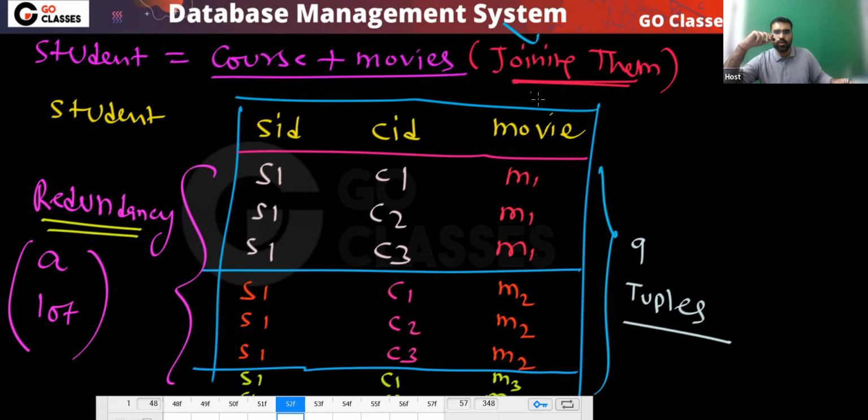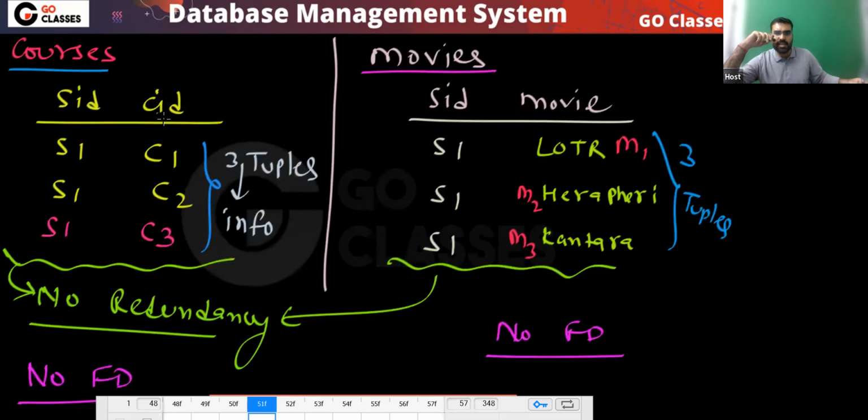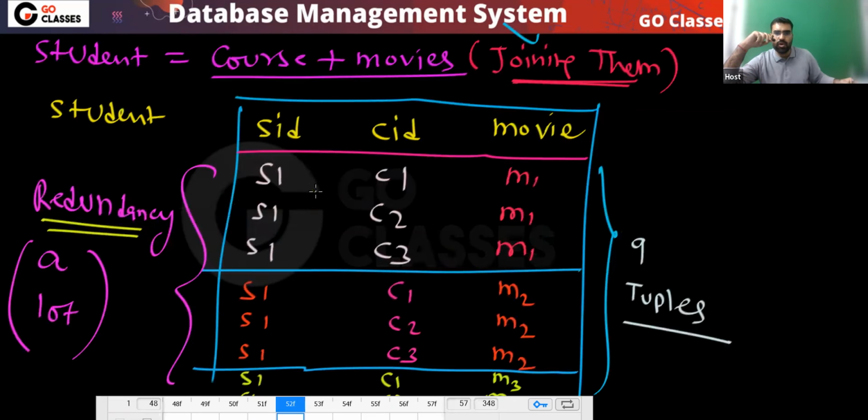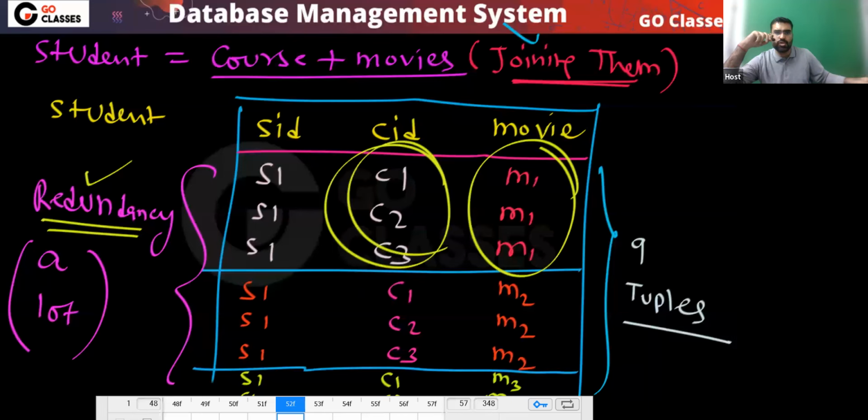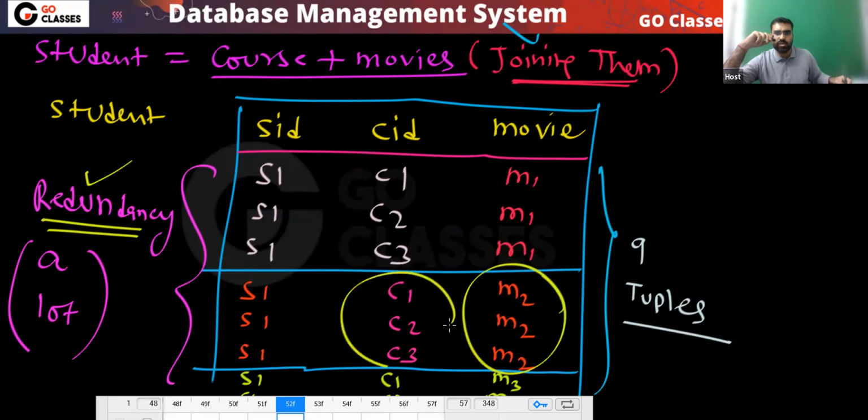Yes or no? So if you join them, okay, as long as they are separate, there is no redundancy. In the course table, no redundancy. In the movie table, there is no redundancy. But when you join these two tables, then you are getting a lot of redundancy. Because of this movie M1, unnecessarily these courses are coming 3 times. For M2 also, these are coming 3 times. So did you understand that there is redundancy? Is this clear?